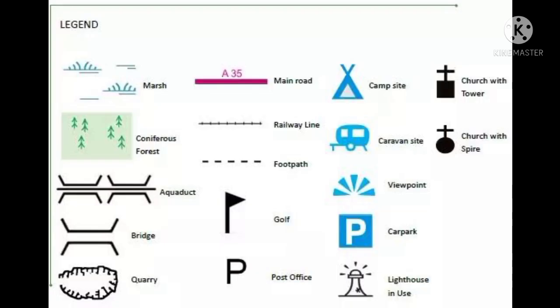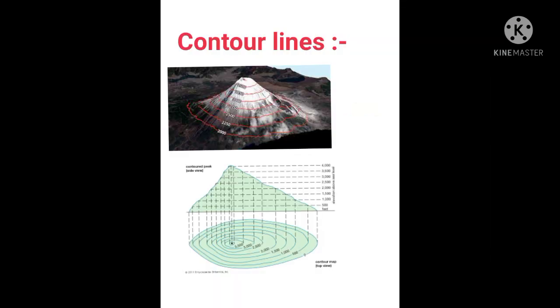In the map, we also use conventional symbols. Children, we studied this in the 6th class. You can see here conventional symbols. These symbols represent places like towns, cities, capital cities, water bodies, church, mosque, temples, railway tracks, roads, post office, schools, etcetera. Clear, children? These symbols show where places are located in an area or village, whatever it may be.